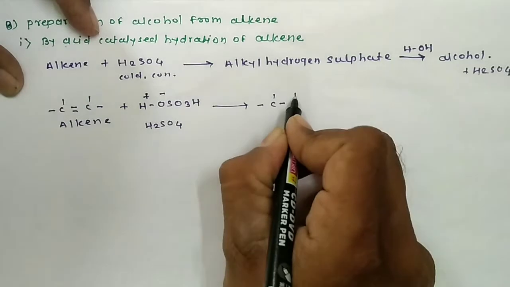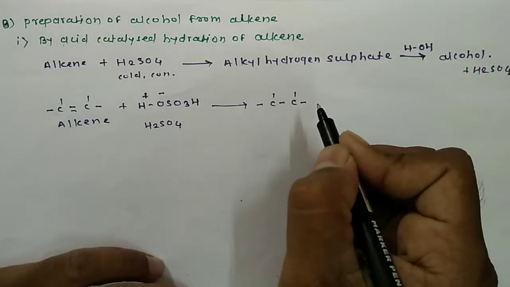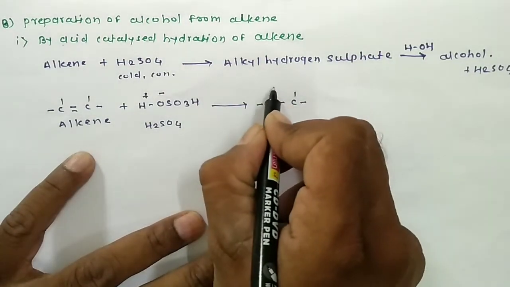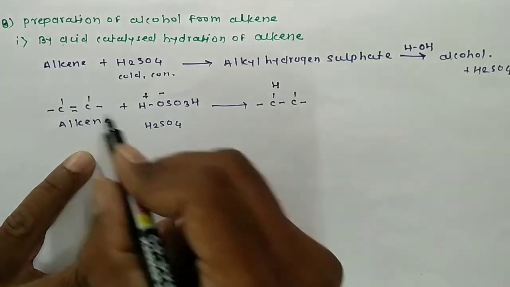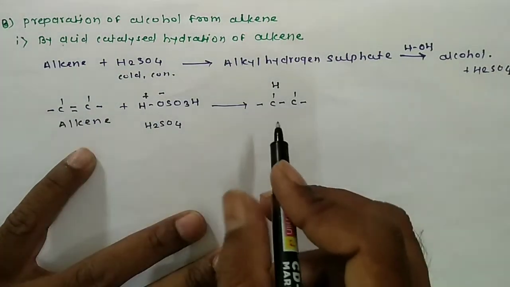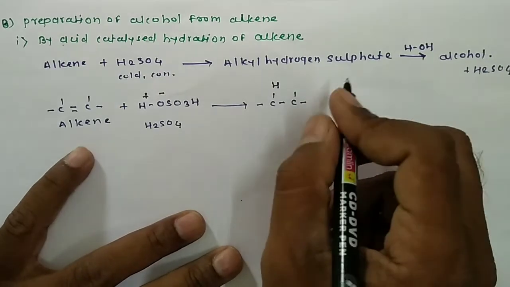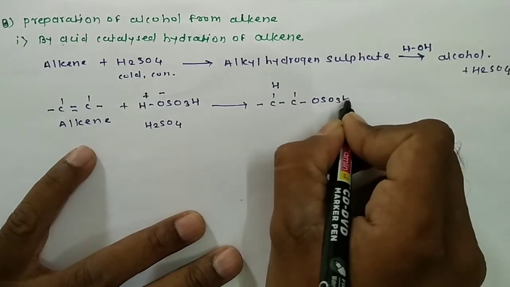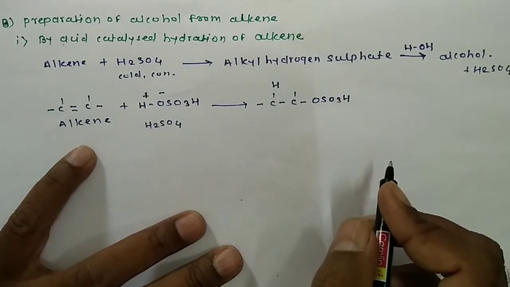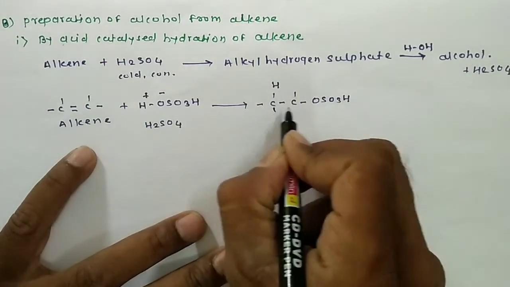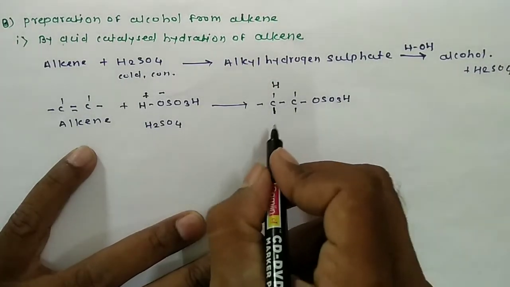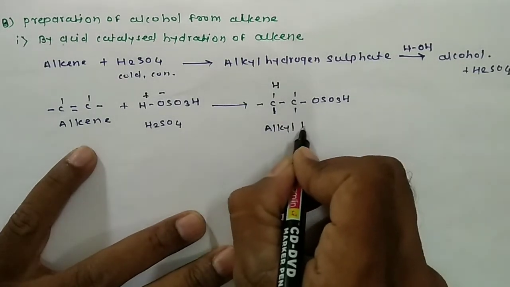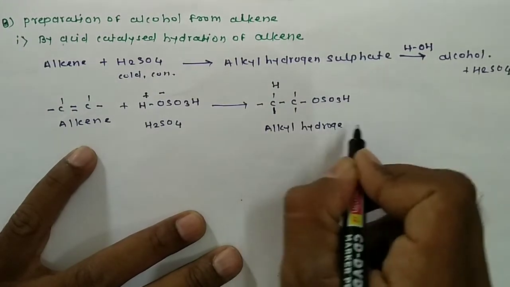Double bond is now converted into the single bond, and one valency of this carbon atom is completed by the H plus ion, that is hydrogen is bonded with the first carbon atom, whatever may be another carbon atom also, and OSO3H group is attached to the another double bonded carbon atom, and we get here the intermediate compound. This intermediate compound is known as alkyl hydrogen sulfate,